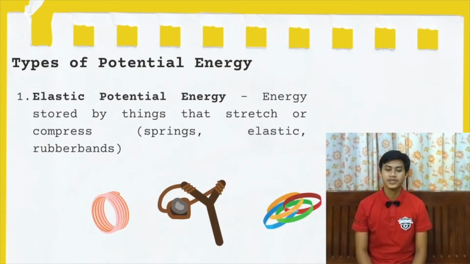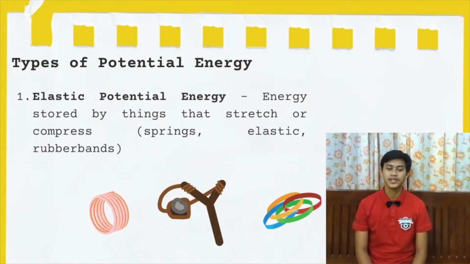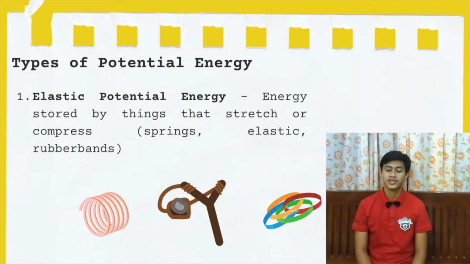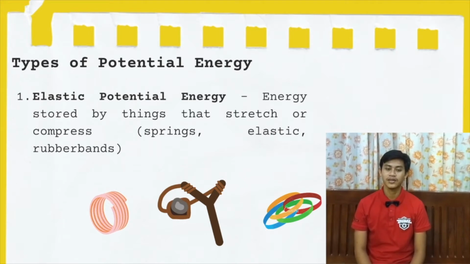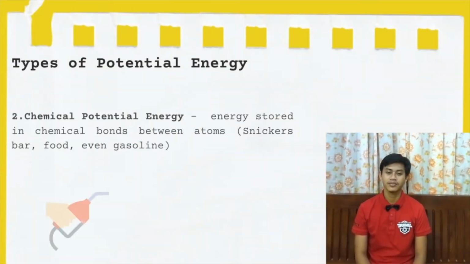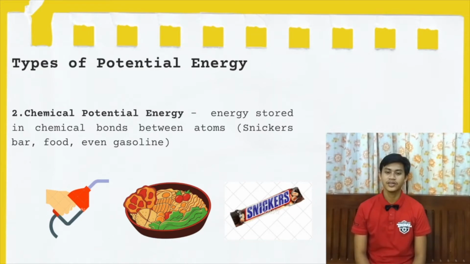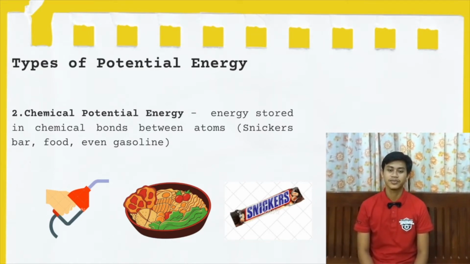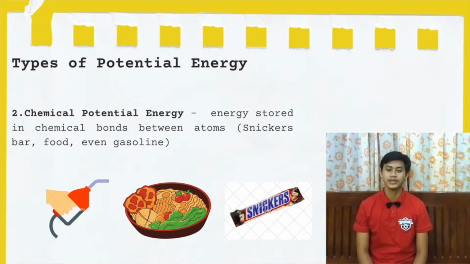There are three types of potential energy. First is the elastic potential energy: energy stored by things that stretch or compress, such as springs, elastics, or rubber bands. The second is the chemical potential energy: energy stored in chemical bonds between atoms, for example in a Snickers bar, food, or even gasoline.